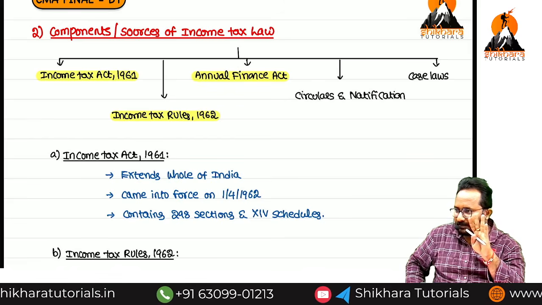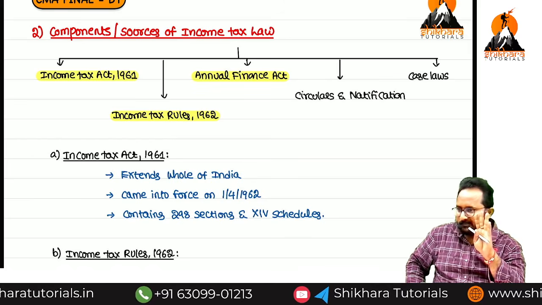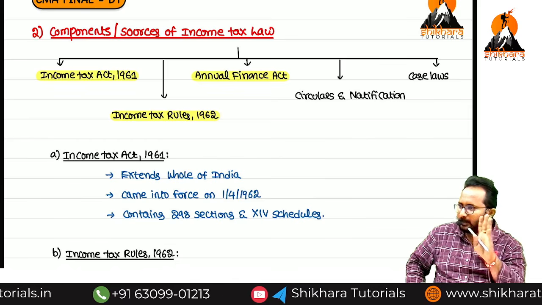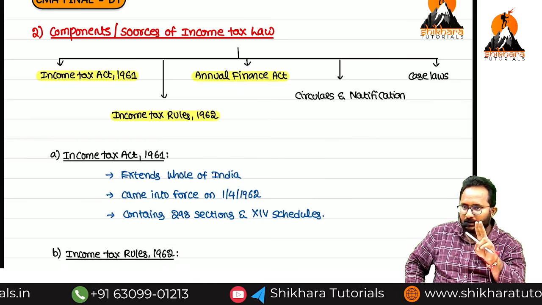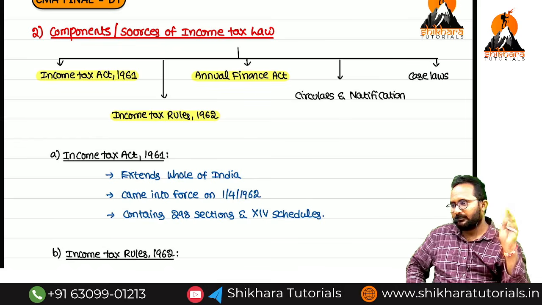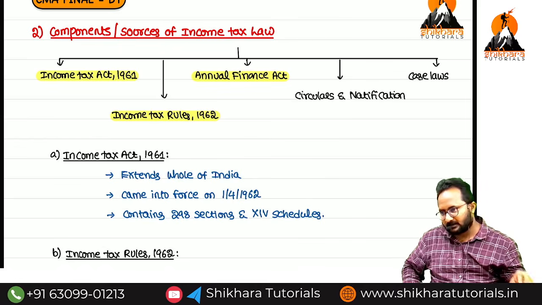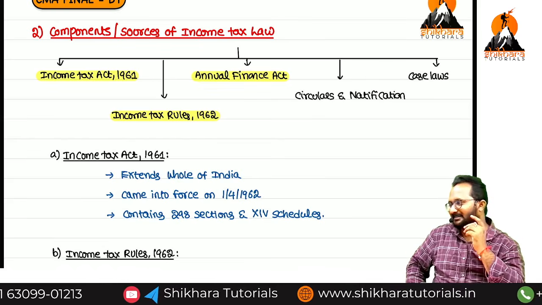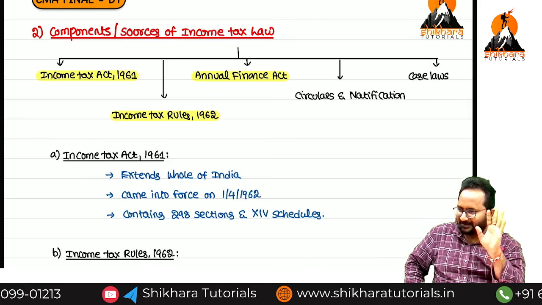No need to think about it. In every February, who will propose the changes? The Union Finance Minister. Now, who is the Union Finance Minister? Nirmala Sitharaman.